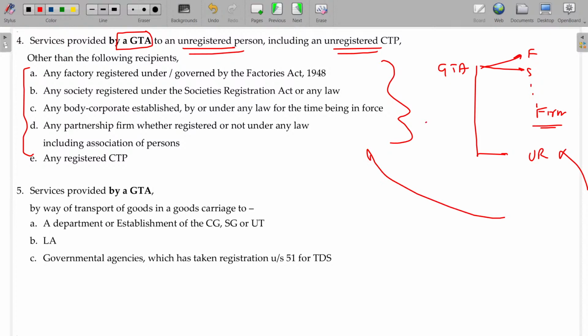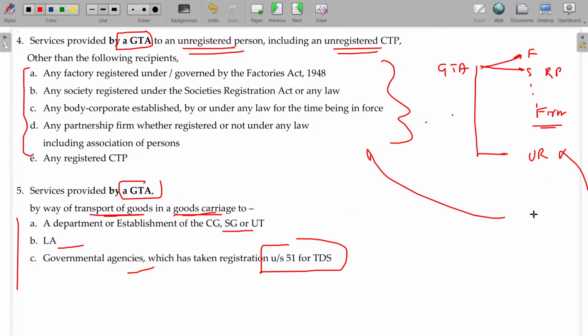Clear? Services provided by GTA by way of transport of goods in a goods carriage. To whom? Government, local authority, government agencies are exempted, though they have been registered due to section 51. If I register only due to section 51, for TDS purpose, then I am not considered for the registration purpose in this case. GTA to a registered person, GST will be applicable. But if I register only due to section 51's applicability and don't want to register for other reasons, then I may not be considered for registration here. So GST is not applicable here. Clear?